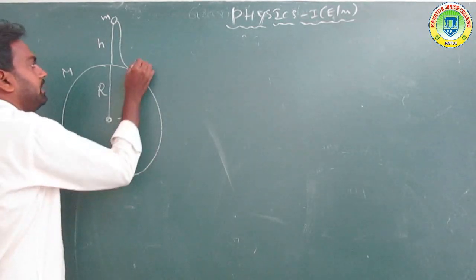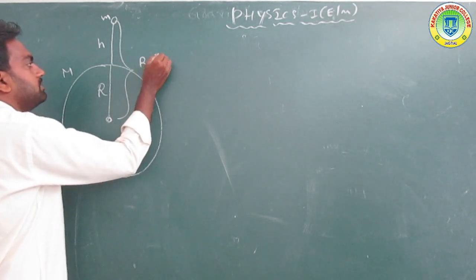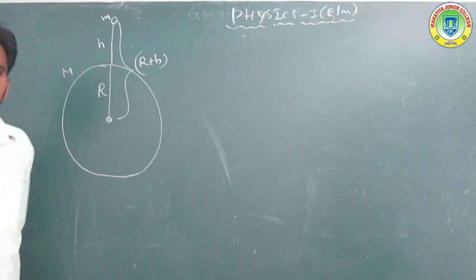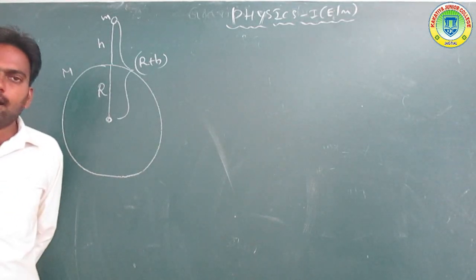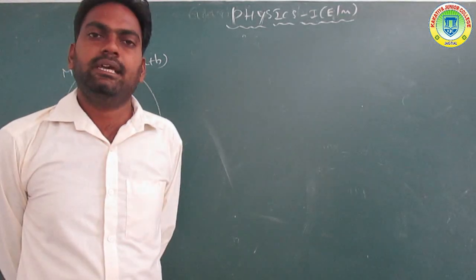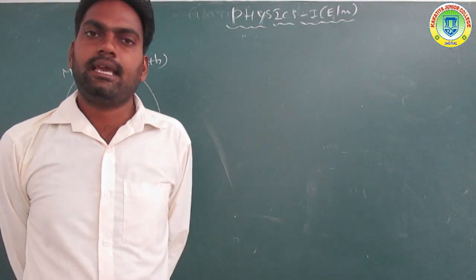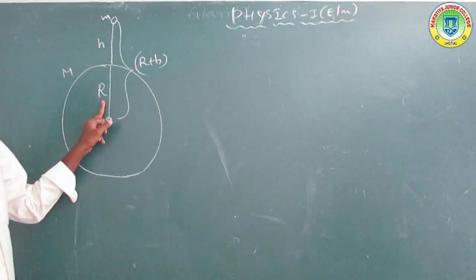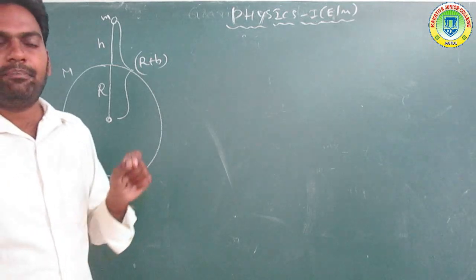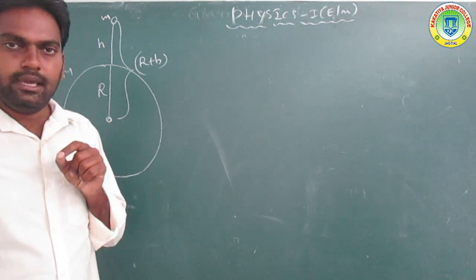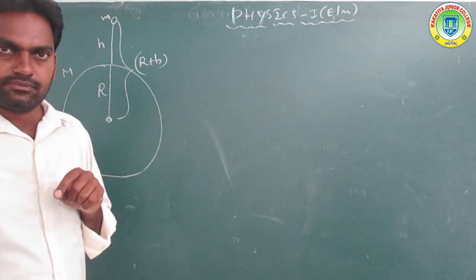So the total distance is R plus h. Consider the body of mass m placed above the surface of the earth at height h, where capital M and capital R are the mass and radius of the earth.